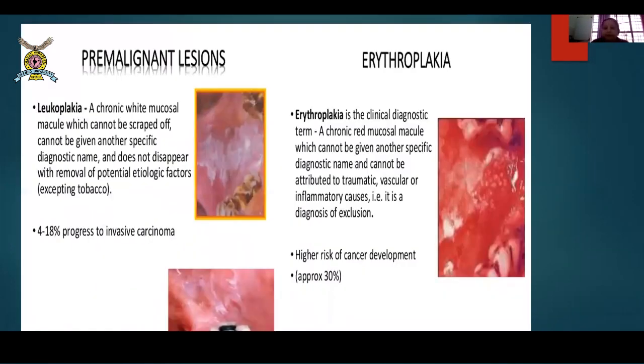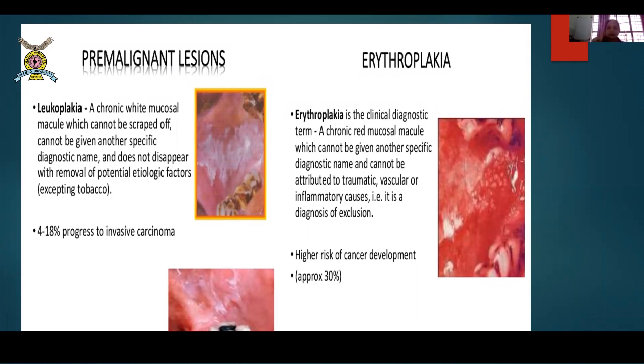Okay. So the other lesions which you can easily diagnose are in the oral cavity. There you have pre-malignant lesions and then the malignant lesions. In pre-malignant, please remember, there's something called leukoplakia. Many patients who are tobacco chewers will come to you with these white patches. So do not miss these white patches. They are very important to us.